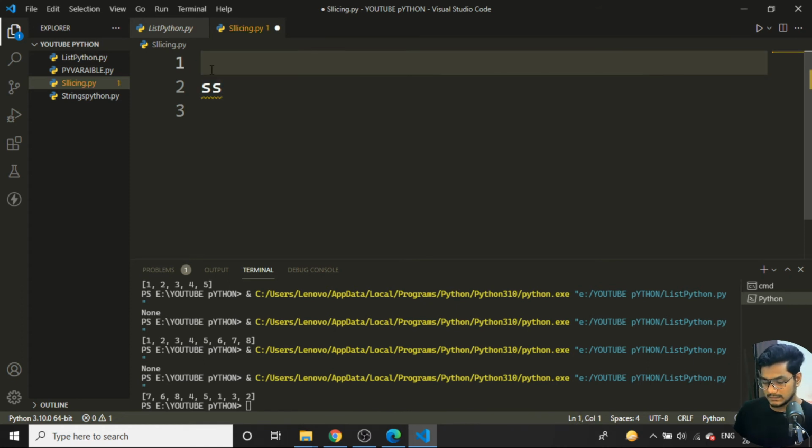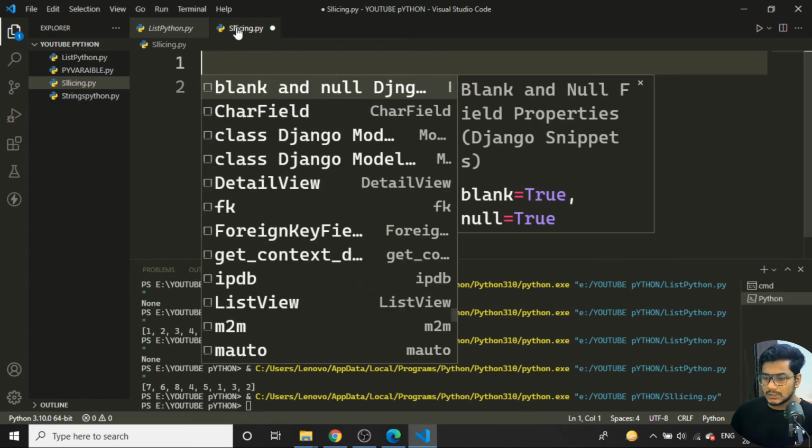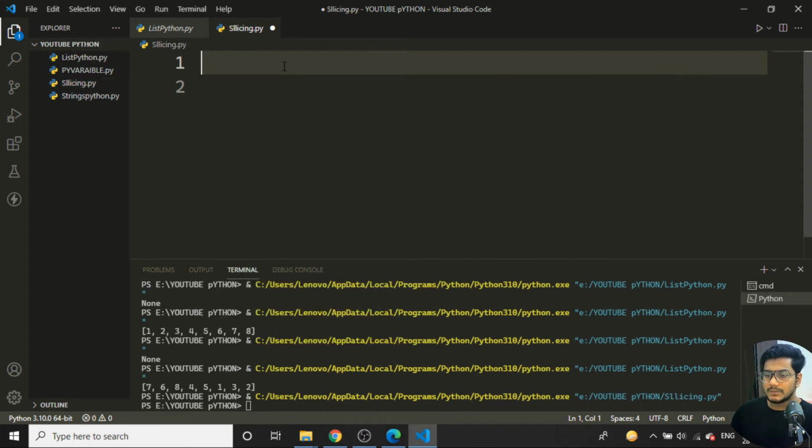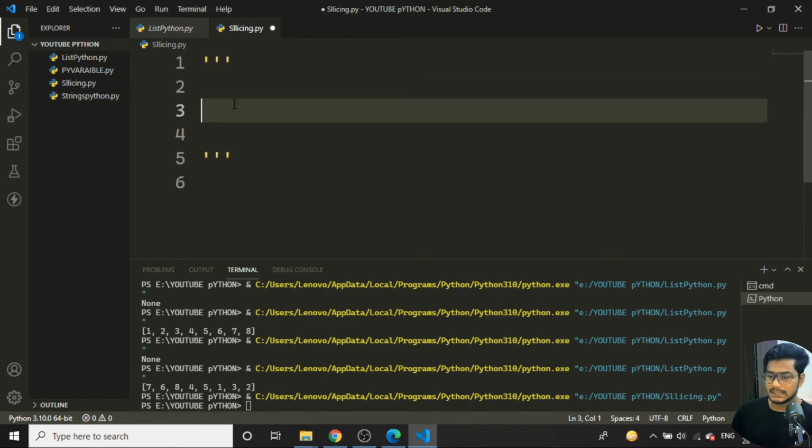I can just use triple quotes to do the commenting like over here. So here you can use the particular multi-line comment. If I use the three quotes, I can even write like this. I'll tell slicing in the particular list.